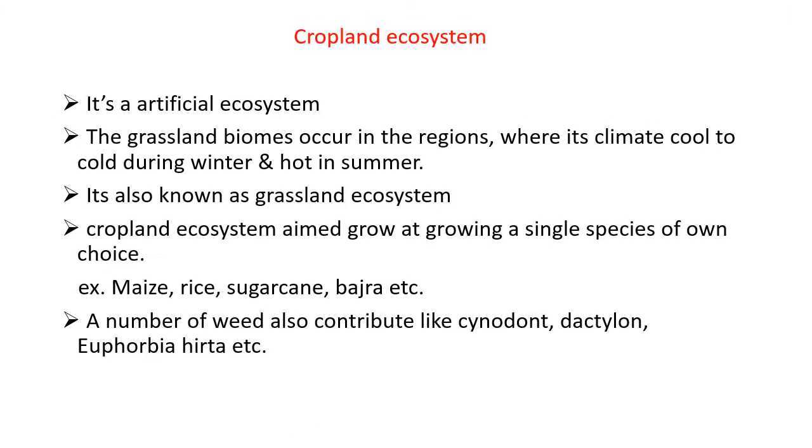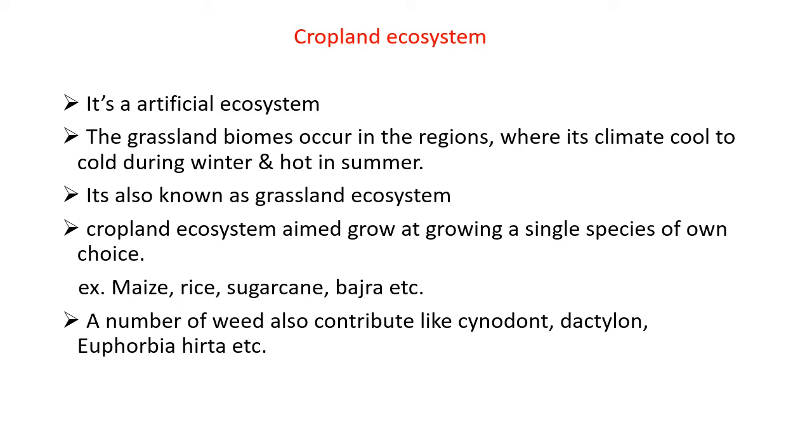Cropland ecosystem is an artificial ecosystem and it includes area used for the production of adopted crops for the harvest, and grassland biomes occur in regions where the climate is cool to cold during winter and hot in summer. It is also known as grassland ecosystem because along with crops, various grasses, herbs and shrubs are also found in this ecosystem.